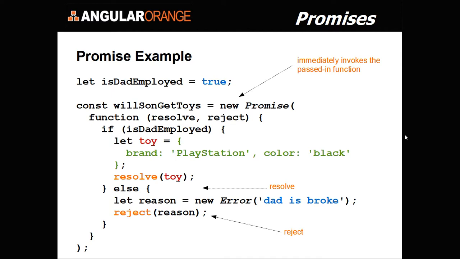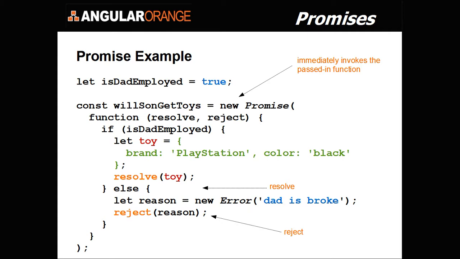Okay, let's look at a different example involving promises. It gets a little bit more complicated. What we're going to do is first define a variable called is dad employed and set it equal to true. Now I use a let instead of var because I'm either in a function or in a function block. The scoping of let is different than the scoping of var. So var has function scope, and could wind up in global scope. Let has block scope. So usually it's safer, and it's something that we use in TypeScript.